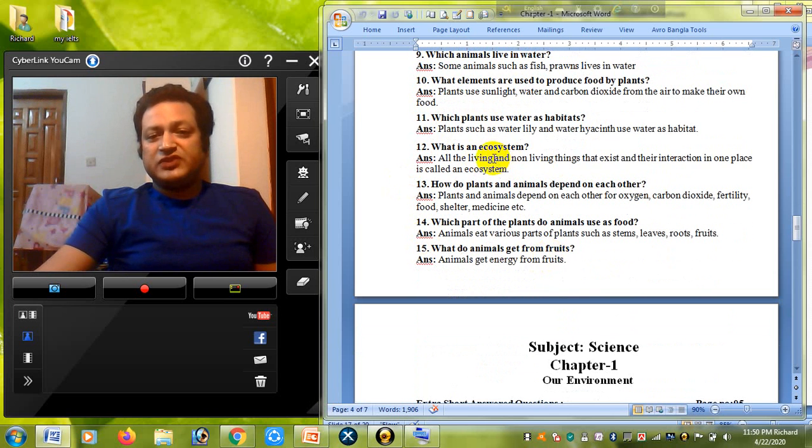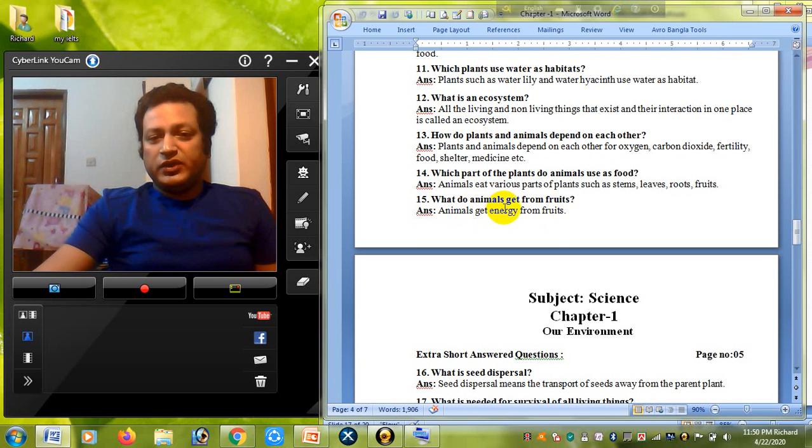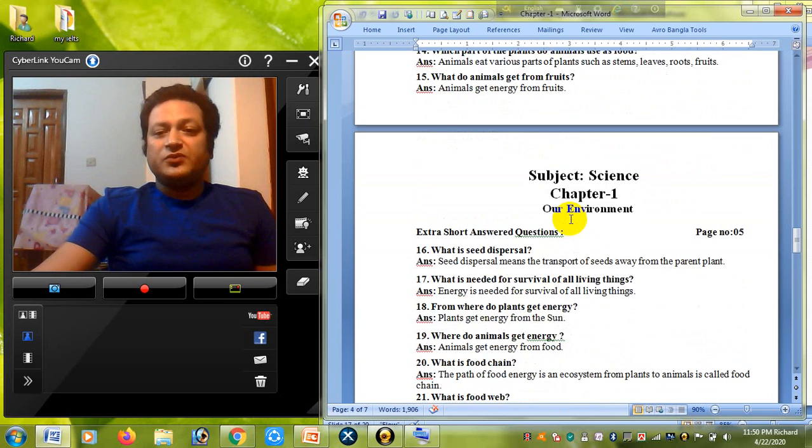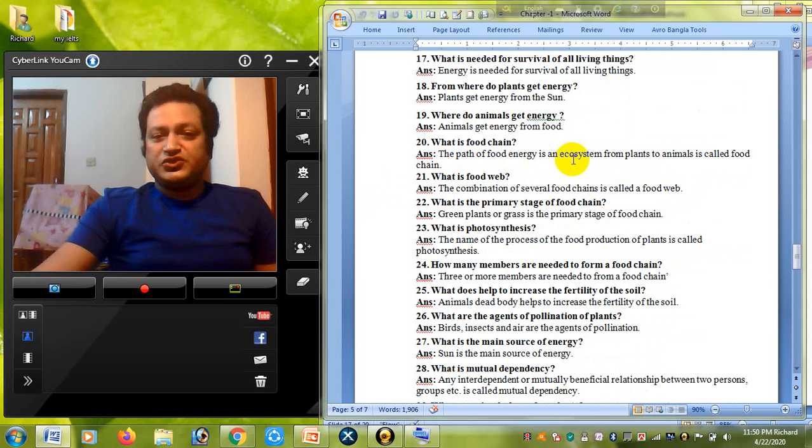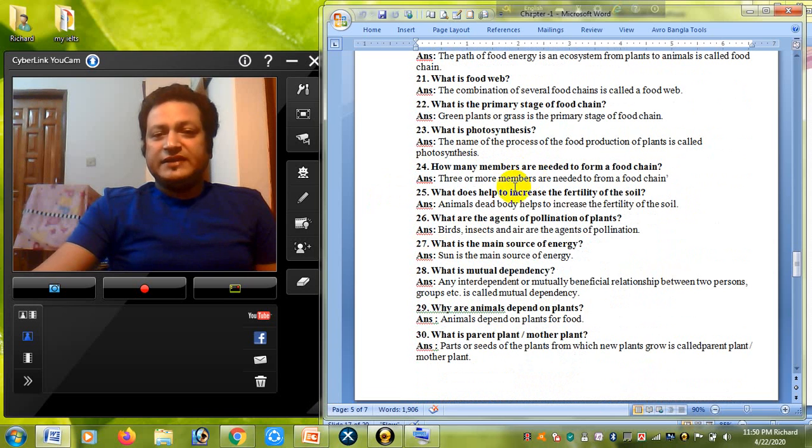So here is also the ecosystem question I told, and there is, what do animals get from the fruits? Animals get energy from the fruits. Not only energy, actually animals get micronutrients and different types of vitamins and minerals from the fruits. So here, see also, what is the definition of seed dispersal, and what is needed to survive for all living things? Energy is needed for the survival of all living things. So what is a food chain, also a food web, I told, and there is another new thing.